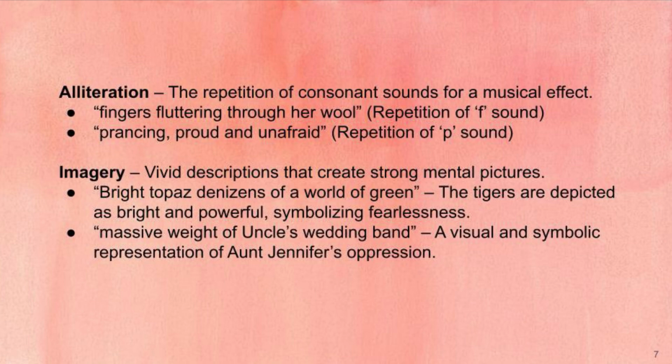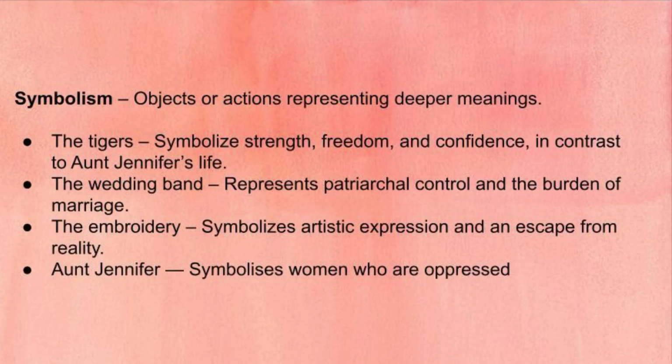So next one is the example of symbolism. Symbolism is very important in this poem as we have many symbols. For example, the tigers, which symbolize strength, freedom, confidence in contrast to Aunt Jennifer's life. The wedding band, which represents patriarchal control and burden of marriage. The embroidery, which symbolizes artistic expression and escape from reality, and Aunt Jennifer herself symbolizes women who are oppressed.